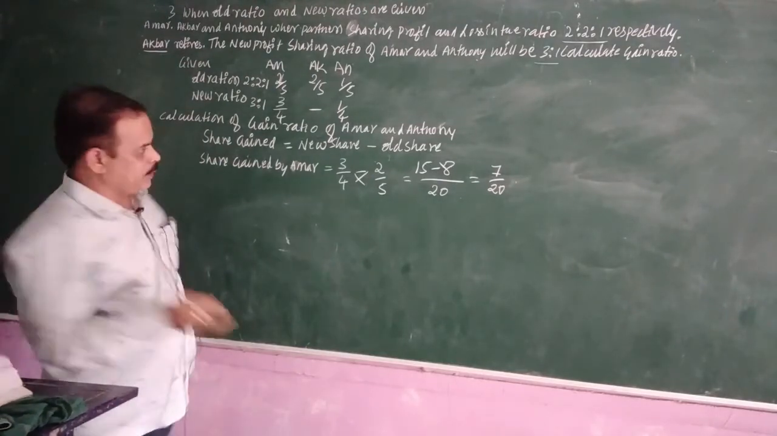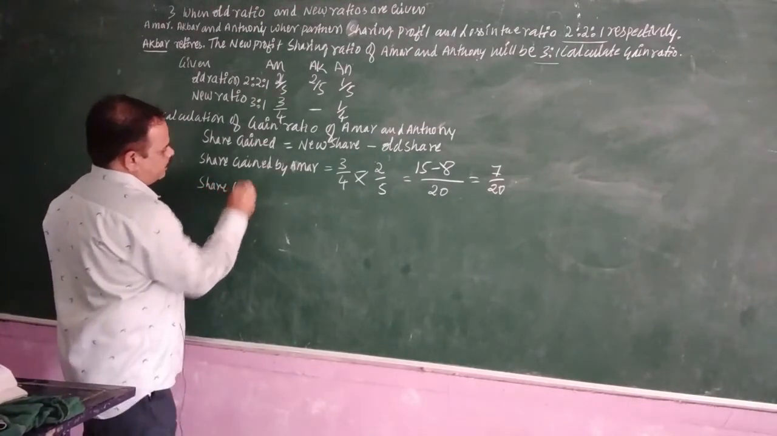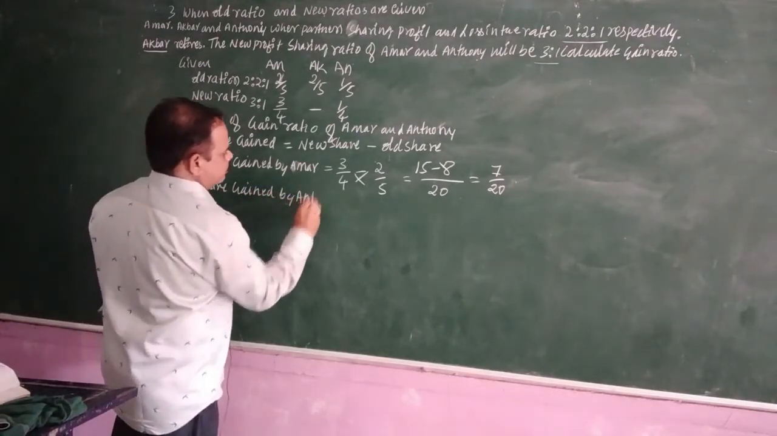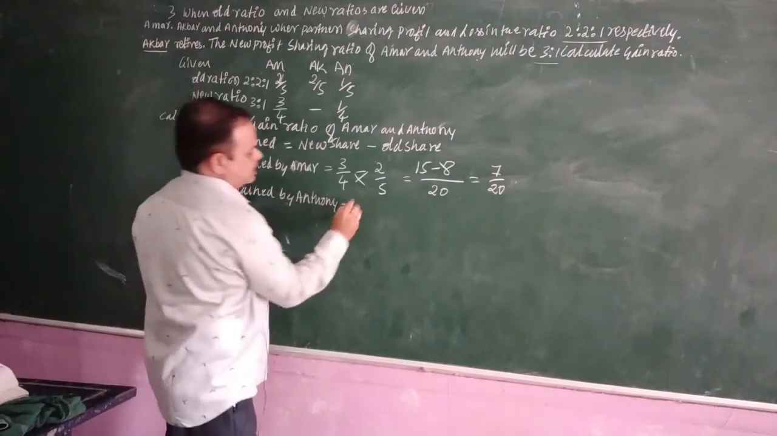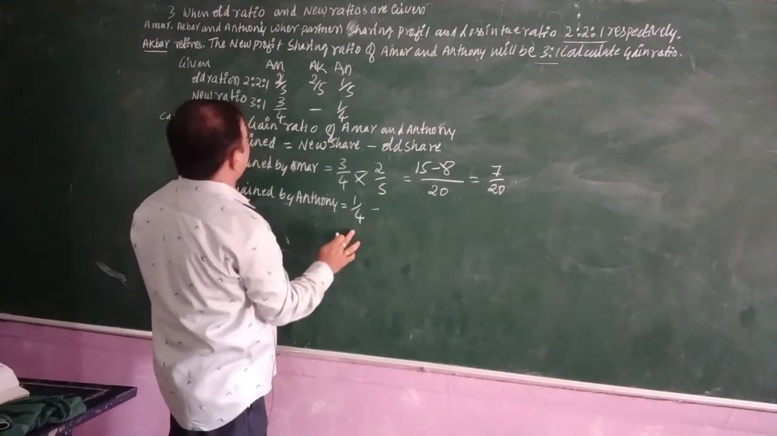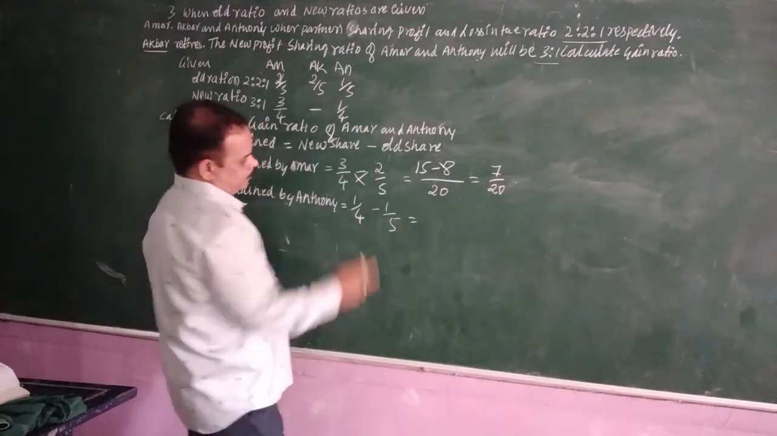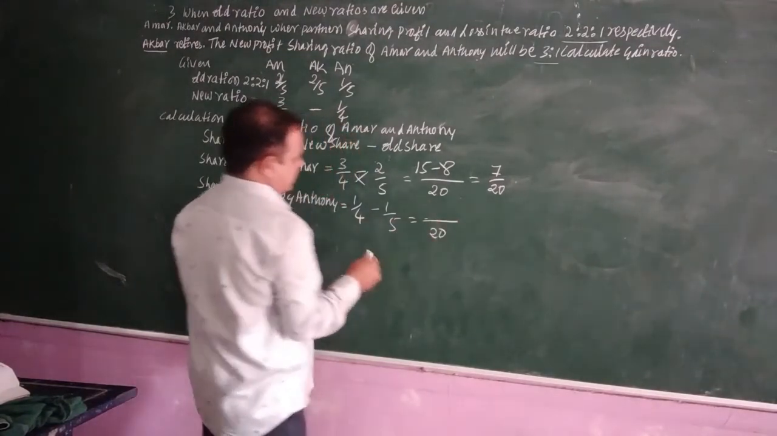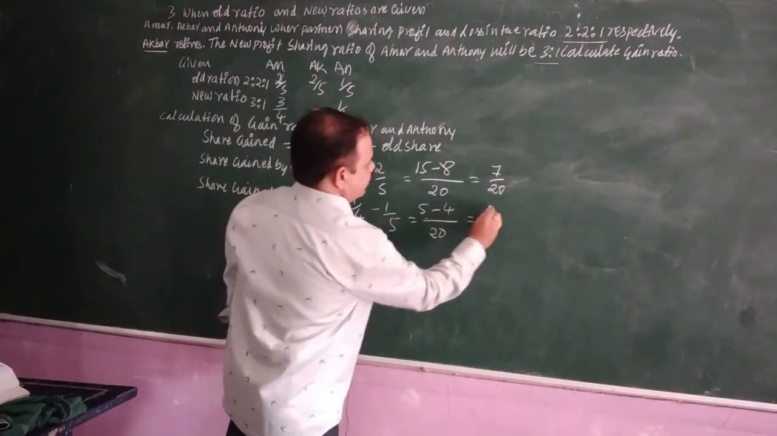Okay. Next, let me calculate the share gained by Anthony. Share gained by Anthony is equal to his new share 1 by 4 minus his old share 1 by 5. Then 4 5s are 20, plus you should take here 5 1s are 5, 4 1s are 4, then 1 by 20.